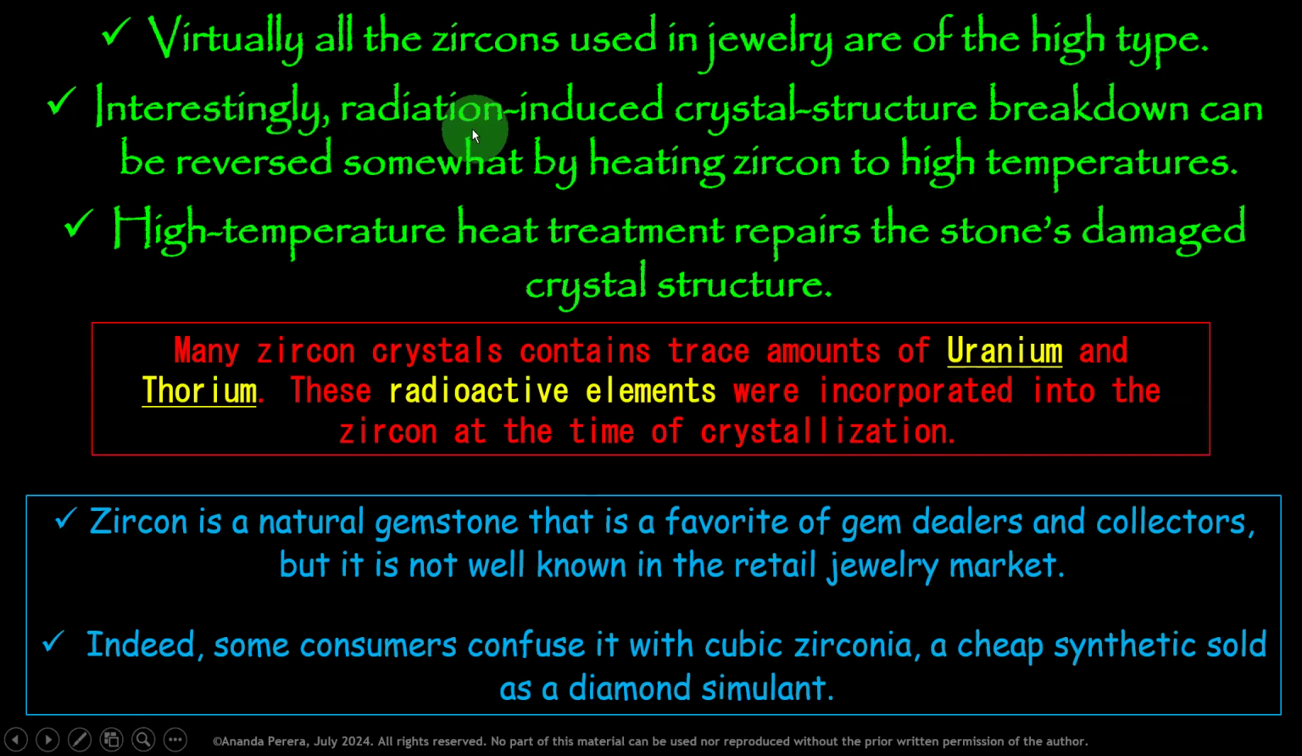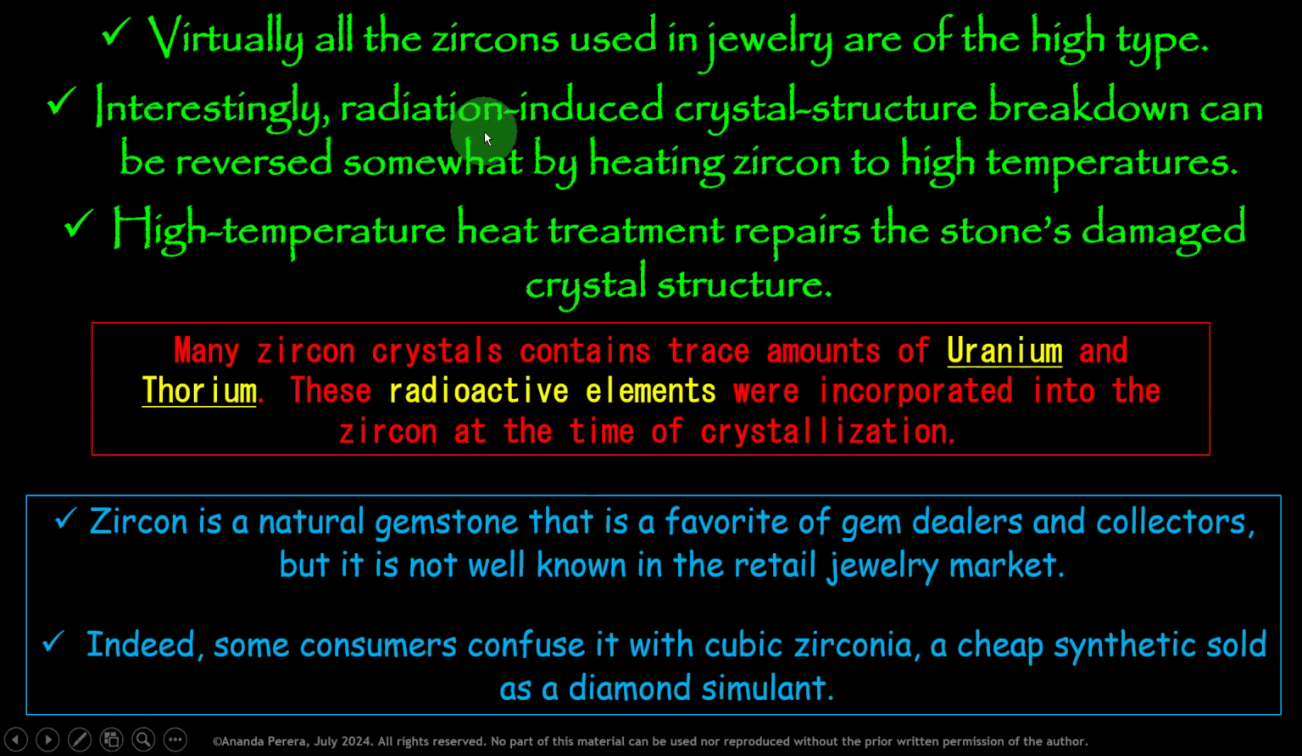Interestingly, radiation-induced crystal structure breakdown can be reversed somewhat by heating zircon to high temperatures. Remember this chemical incident. Radioactive elements give damage to the crystal structure of the zircon, but when we heat it, that damage can be reversed.